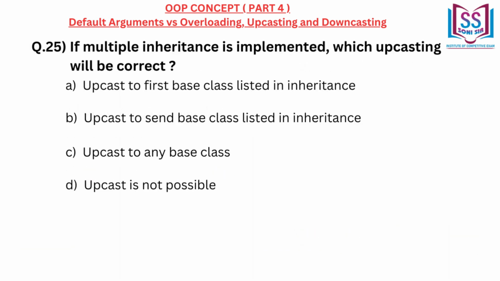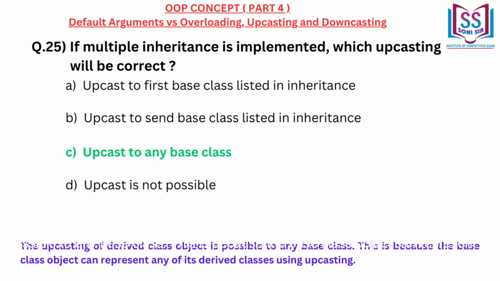If multiple inheritance is implemented, which upcasting will be correct? A. Upcast to first base class listed in inheritance. B. Upcast to second base class listed in inheritance. C. Upcast to any base class. D. Upcast is not possible. Correct answer C. Upcast to any base class.